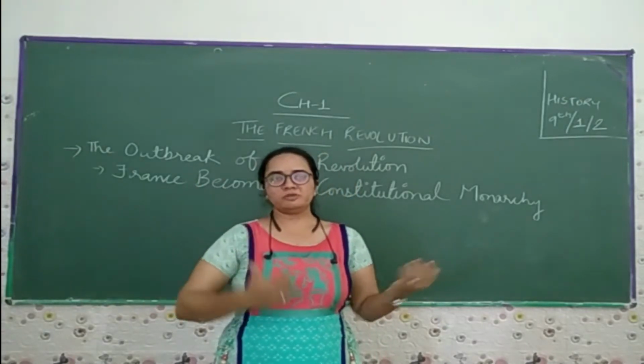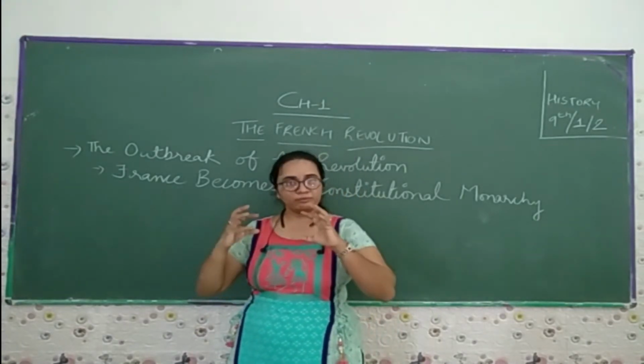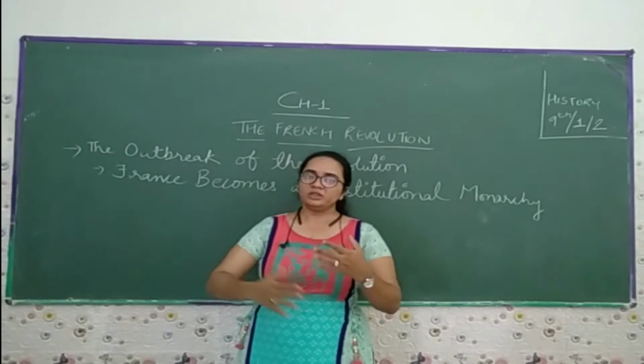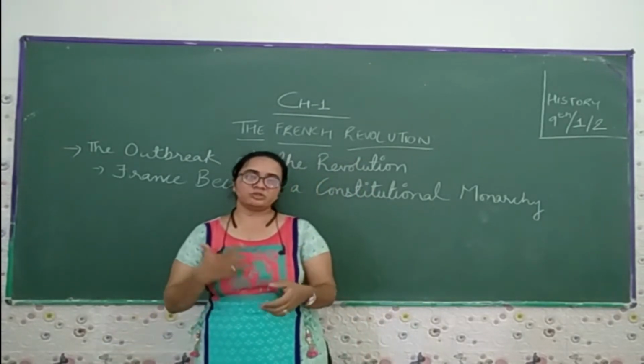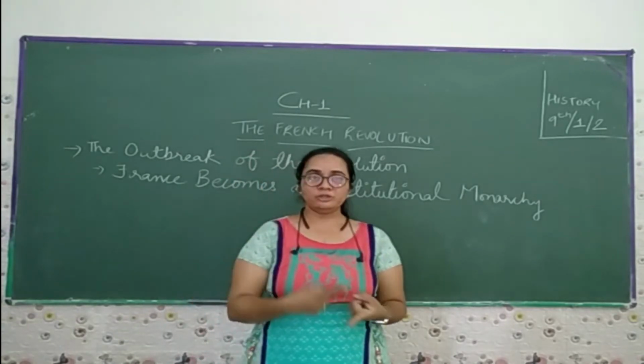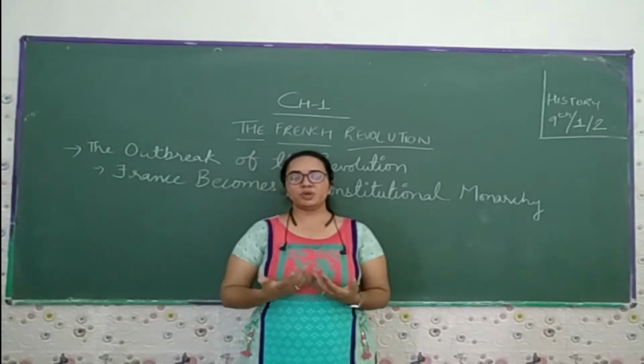The middle class people manufactured things and sold them to different parts of the country and to foreign countries, especially to the rich, by which they could earn money. These are the things we have discussed so far.